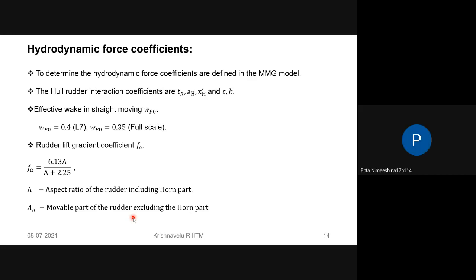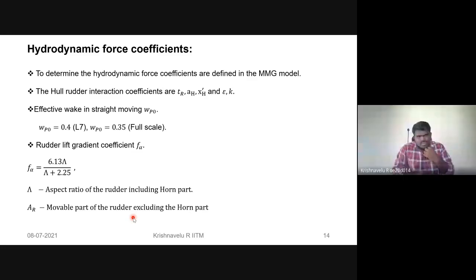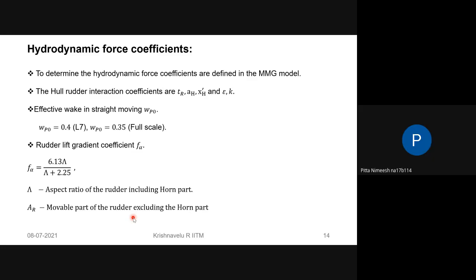Maybe because the model is small, the fluid won't have... in full scale it will have a better chance of not separating or generating that wake. So you mean to say that it will not separate in full scale, but it will separate in model scale? Like in full scale, the separation might be less compared to the model. Why?